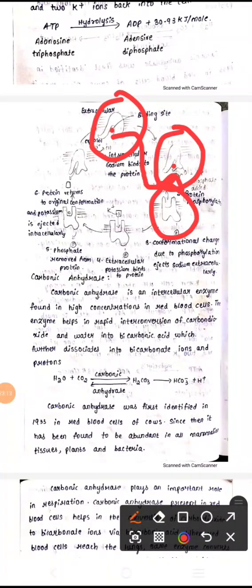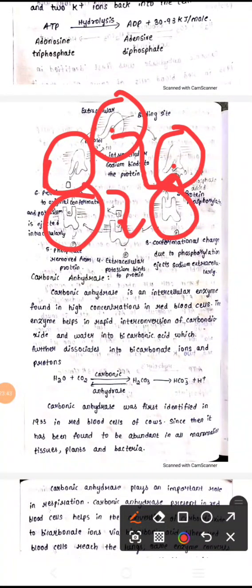Then when you add ADP or ATP, there is a formation of this structure. After changing the structure, the potassium ions easily come and attach to this site. Then again you will be adding some phosphate which is removed from the protein, and again it will return back to the original structure. So this is the process that happens in the sodium pump.